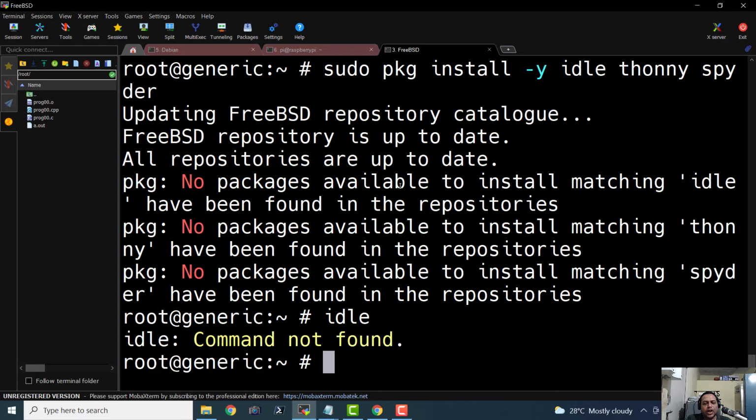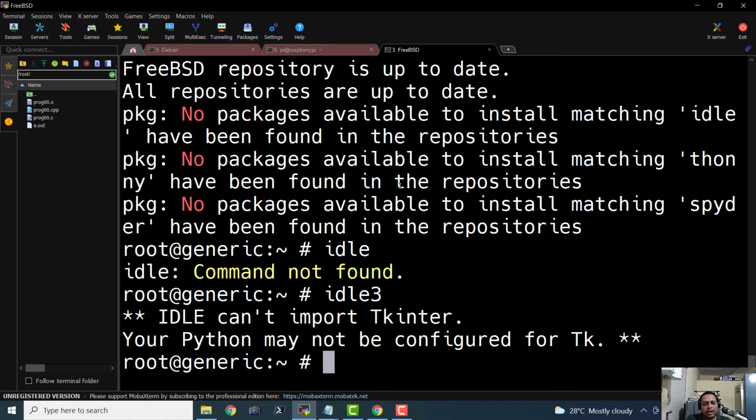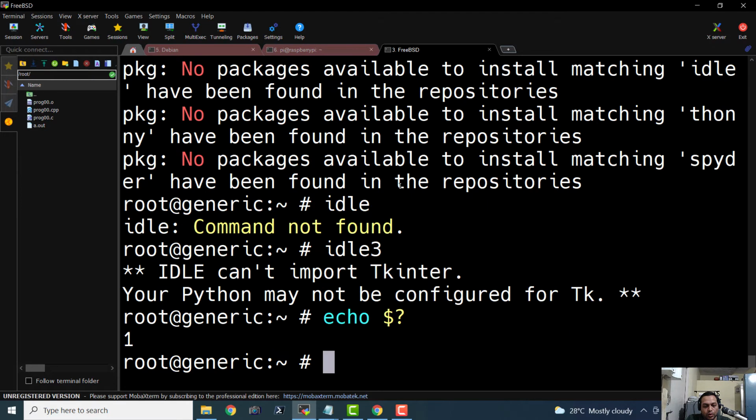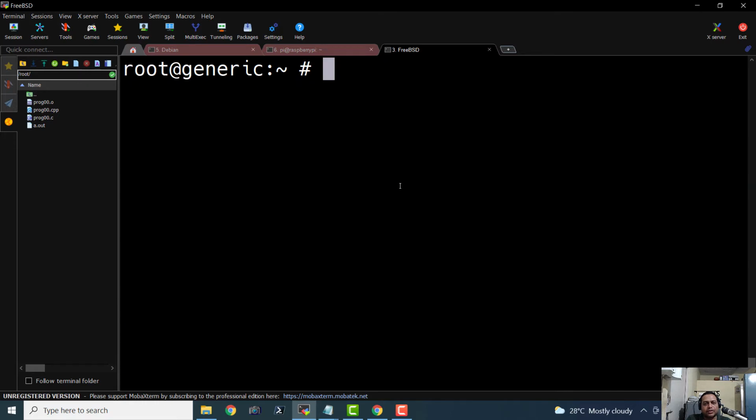So what if I launch IDLE? No, idle3. Okay, your Python may not be configured for Tk. I guess there is some error. So let me say echo. Okay, I guess it terminated with an error. So there was some problem with IDLE 3 on FreeBSD.